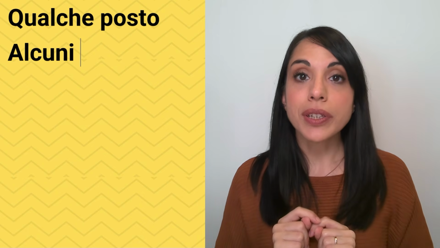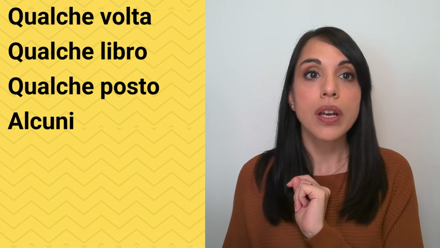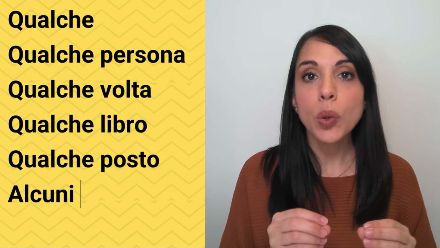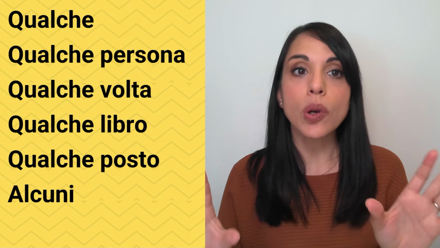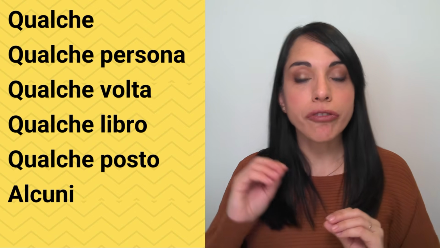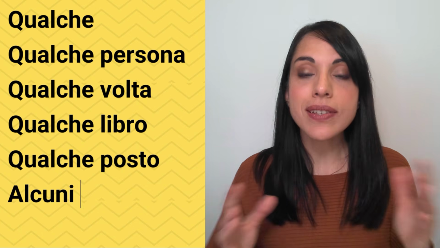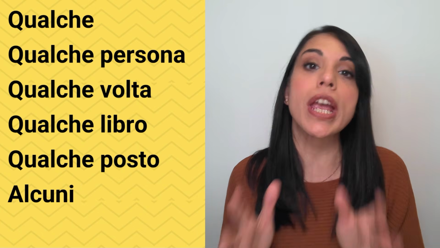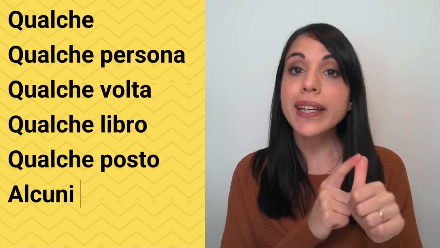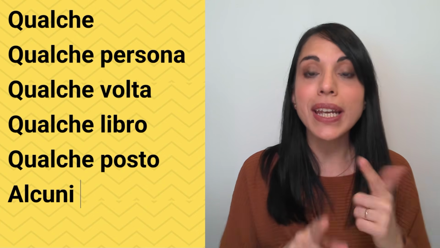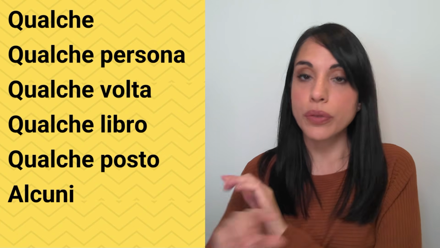Also, another important difference, qualche never changes. I want you to notice this. We used qualche with a masculine noun, libro, qualche libro. We used qualche with a feminine noun, persona, qualche persona. In both cases, qualche did not change. Qualche always stays the same. So remember, qualche is always used with singular nouns and qualche never changes depending on the word you use it with.